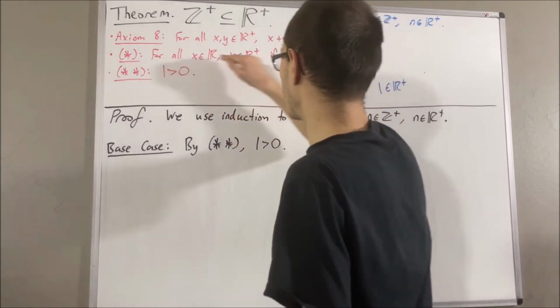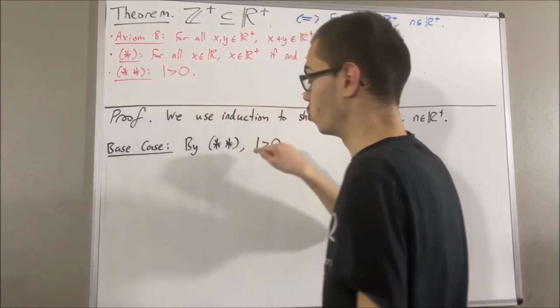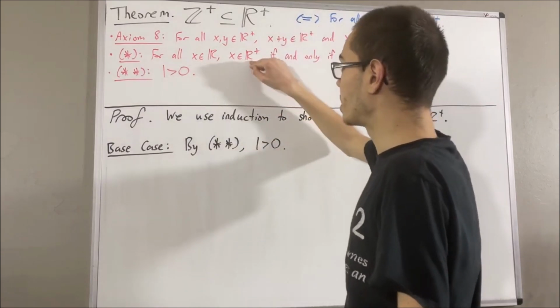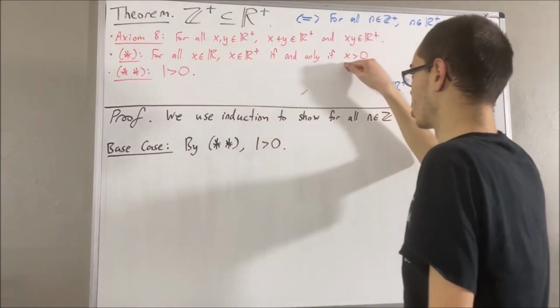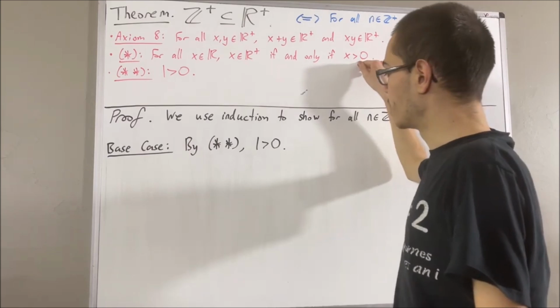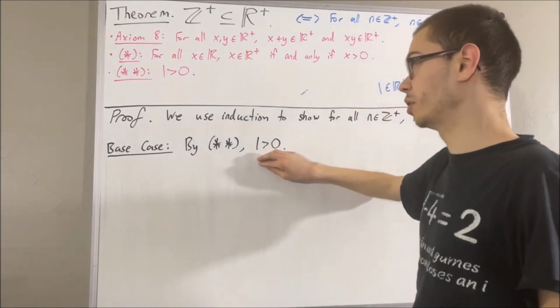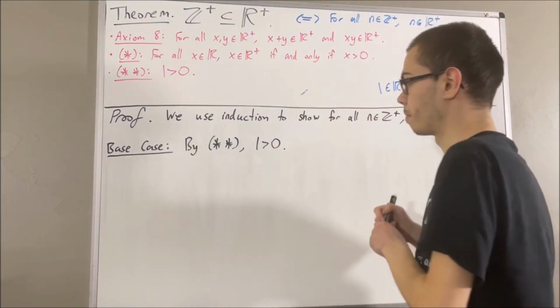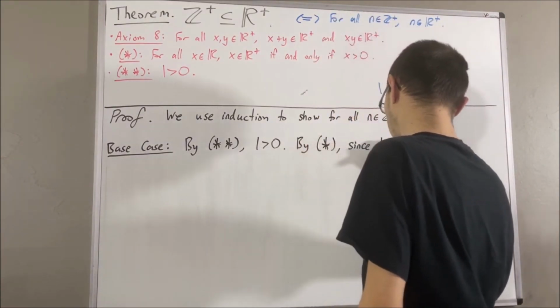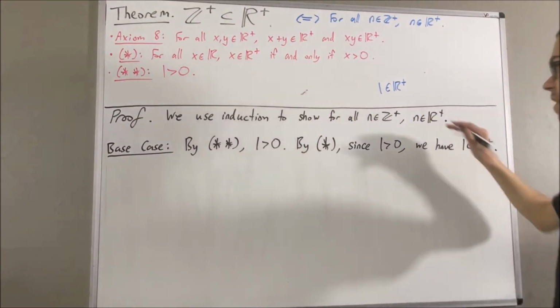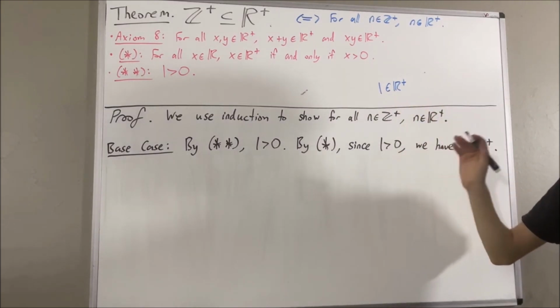But then, by star, if we take x to be 1, then we have 1 is a positive real number if and only if 1 is greater than 0. So, since we know 1 is greater than 0, we can conclude that 1 is a positive real number. And that is exactly what we wanted to show. So this completes the base case.